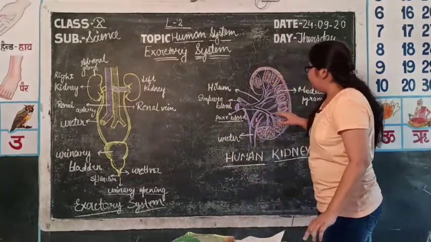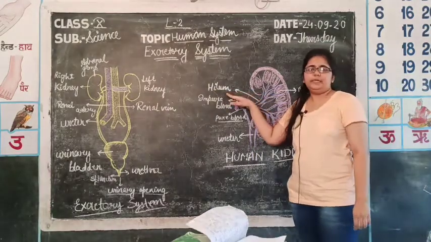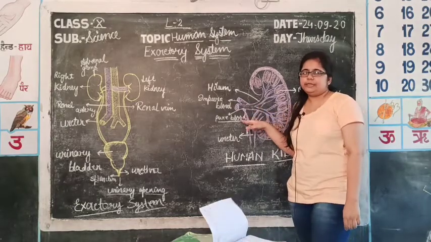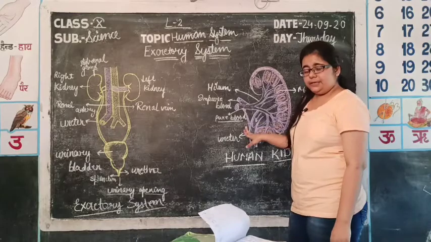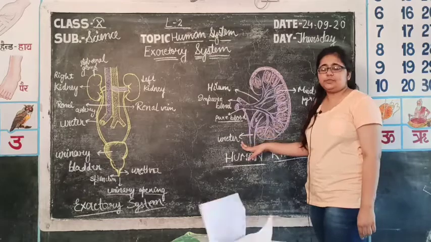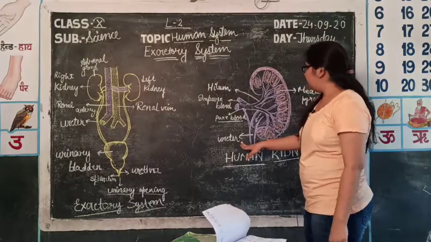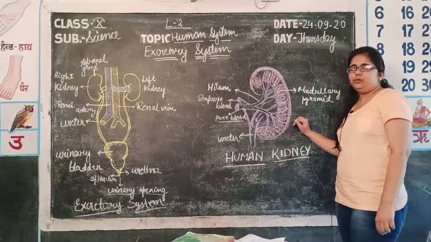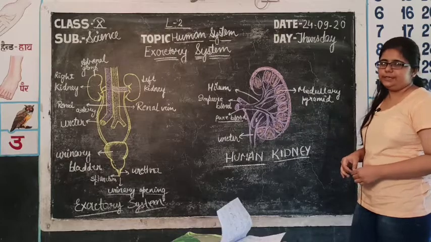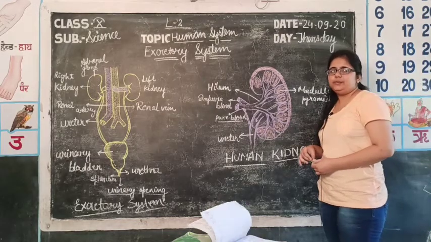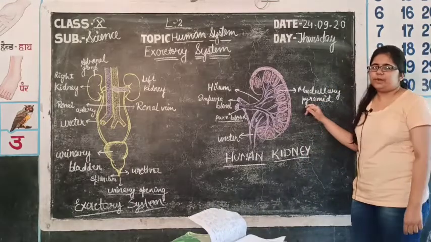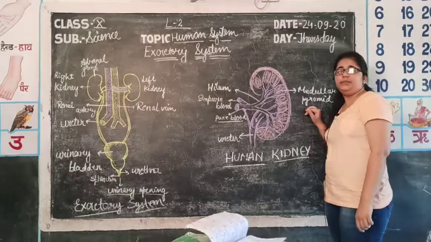So, in the kidney, first of all comes the hilum. It is a groove-like structure at the central surface of the kidney from which the renal artery and nerves enter, and the renal vein, which carries deoxygenated blood, and the ureter, which carries urine, go out. Then the kidney is itself divided into two parts. First of all, the cortex part. The cortex is the outer part of the kidney and the inner part is the medullary part, in which medullary pyramids are present. These are the conical shaped masses which are present in the medulla region of the kidney.